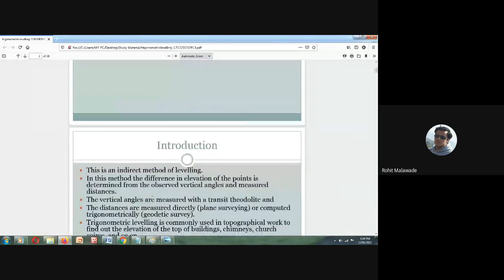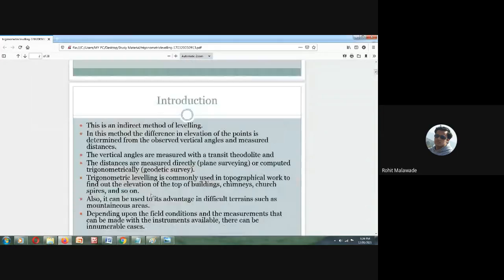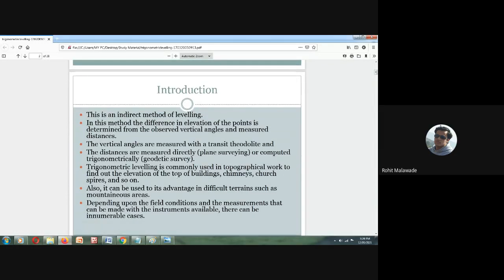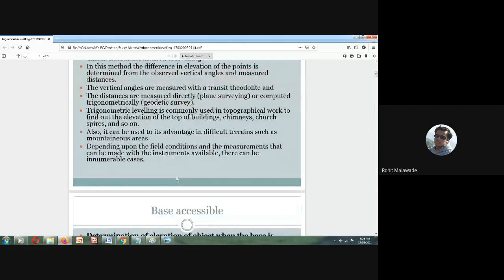Okay, let me repeat this once again, because this is going to be very, very important if you want to understand the problems. Now, why are we going to have trigonometric leveling? Can anybody tell me? I want the answer from your end, so that if you are answering, I think you are getting it. To measure vertical distance, or you can say the height.